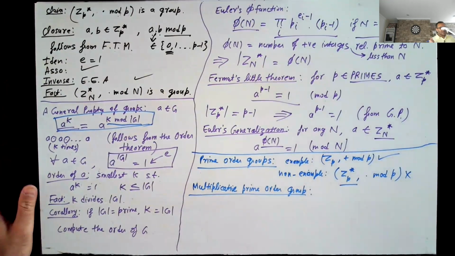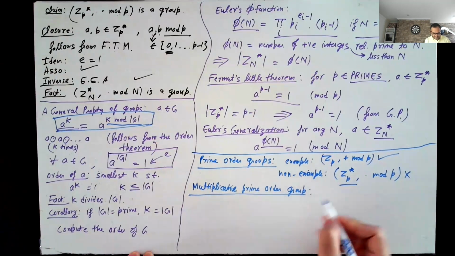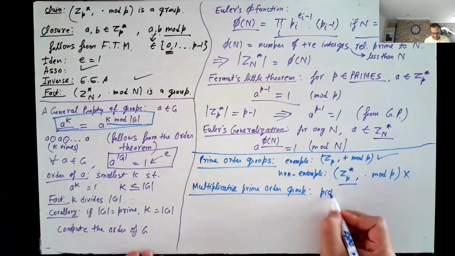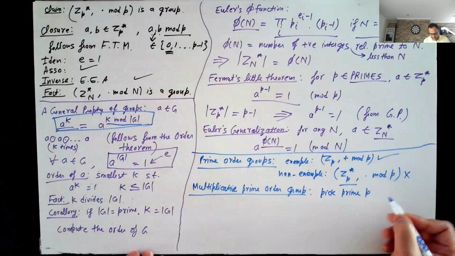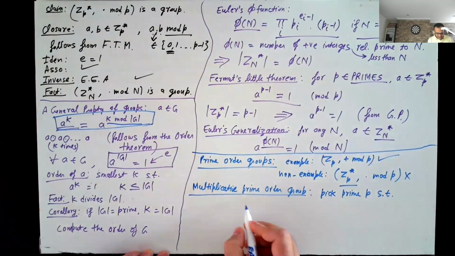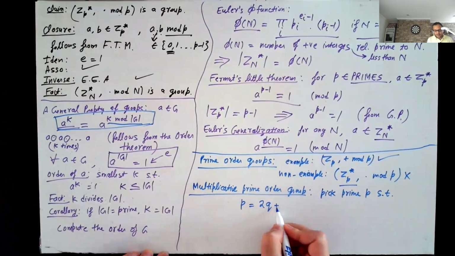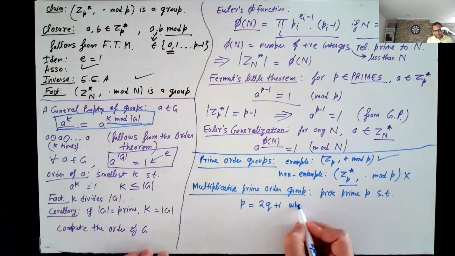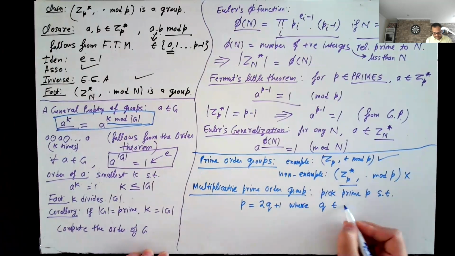And to do that, pick a prime P such that P equals 2Q plus 1, where Q is also a prime.